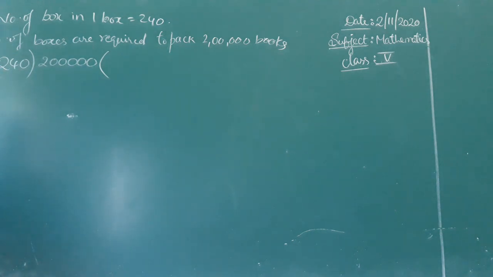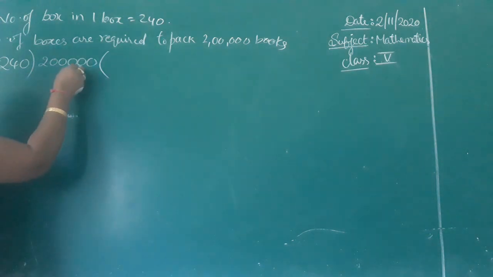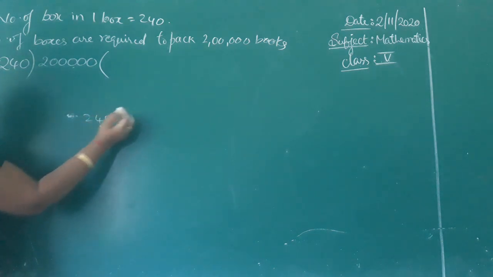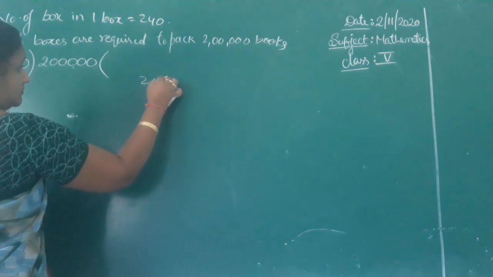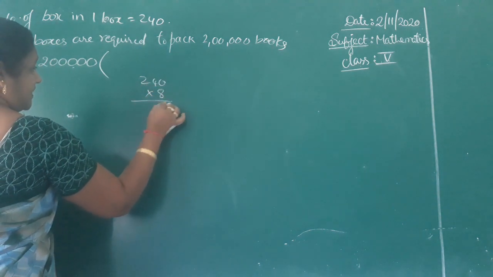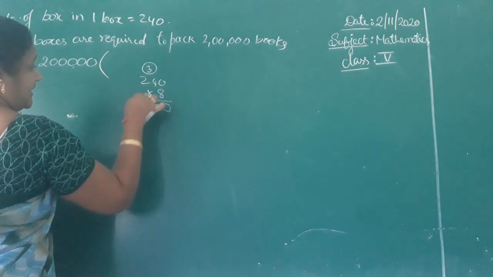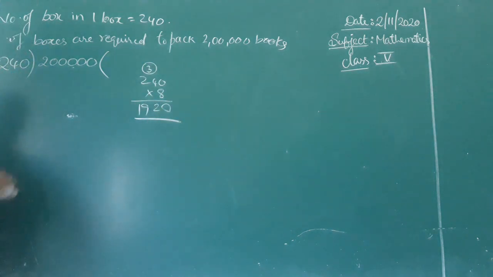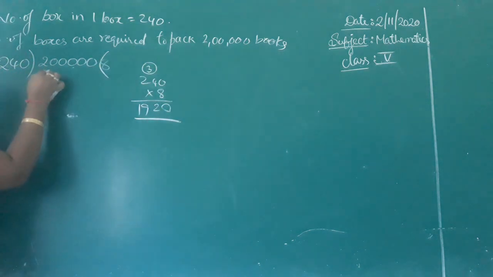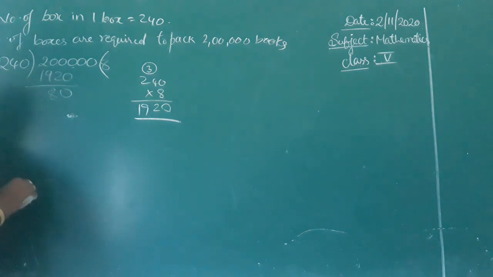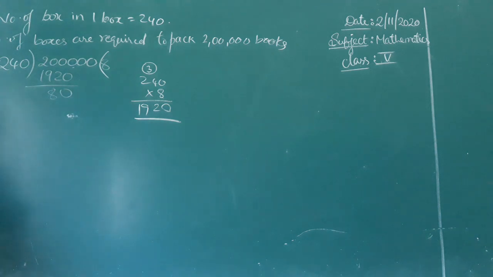Children, if you observe 240, 24 tens is 2400, which exceeds 2000. So take 248. 8 zeros 0, 8 fours 32, 8 twos 16 plus 3, 19. 1920, 9 minus 9, 0, and 1 minus 1, 0.